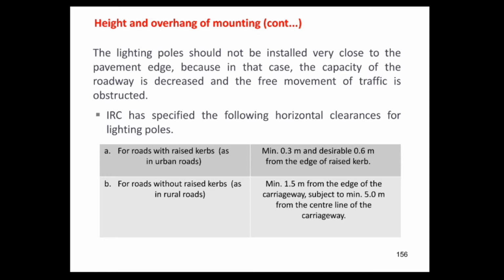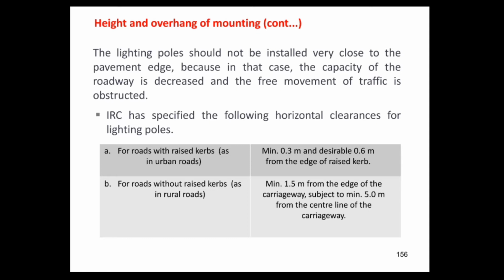The Indian Roads Congress has specified the following horizontal clearances for the lighting poles. As you can see from the table, first, for the roads with raised curbs, as in the case of urban roads, the distance of the pole from the edge of the road should be minimum 0.3 meters, and it is desirable to be 0.6 meters from the edge of the raised curb.